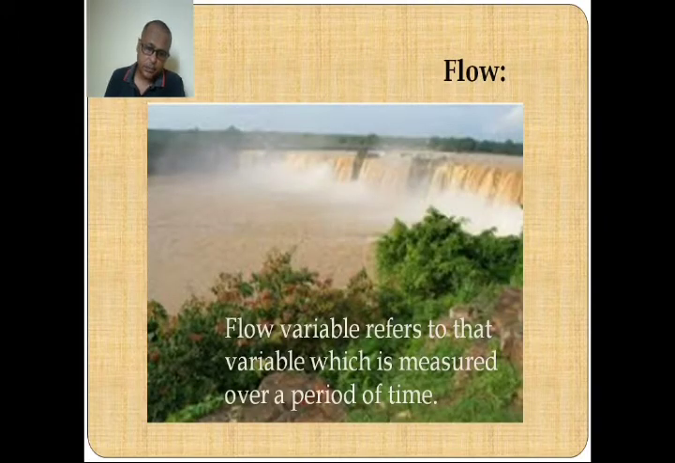Flow refers to that variable which is measured over a period of time. That means now we are not measuring it at a particular point in time, but over a period of time. So the amount of water that keeps flowing through a river is an example of flow. But the water that is stored in a tank is an example of a static concept, or a stock.